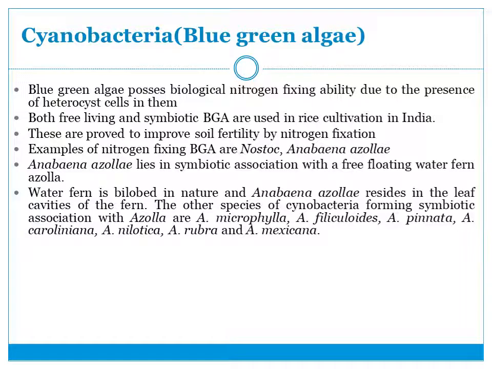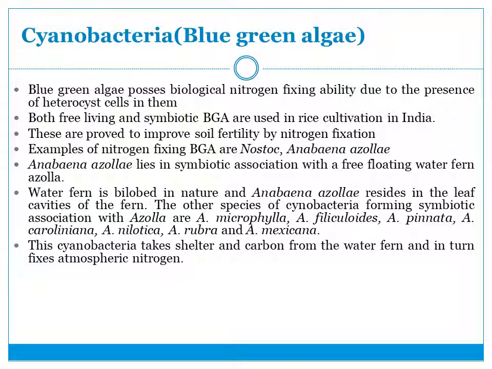And in that association, the water fern Azolla is bilobed in nature, and Anabaena azollae resides in the leaf cavities of that fern, and there are other species of cyanobacteria which form symbiotic association with that water fern, and these are Anabaena microphylla, Anabaena folliculoides, Anabaena pinnata, Anabaena caroliniana, Anabaena nilotica, Anabaena rubra, and Anabaena mexicana.